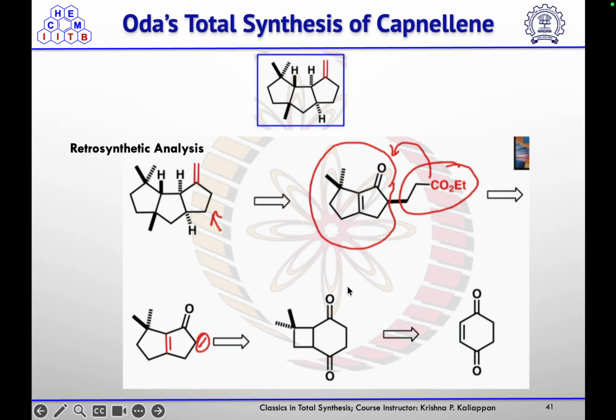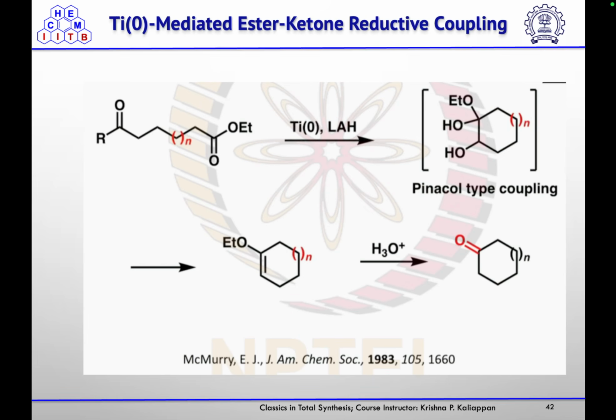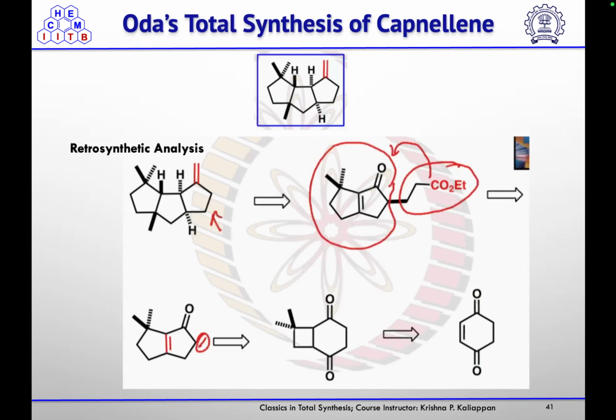So they devised a retrosynthetic approach in such a way that capnellene could be obtained from this intermediate through the formation of this five-membered ring from this ketone and this ester, and this can be obtained by the alpha alkylation to introduce this side chain at this position.